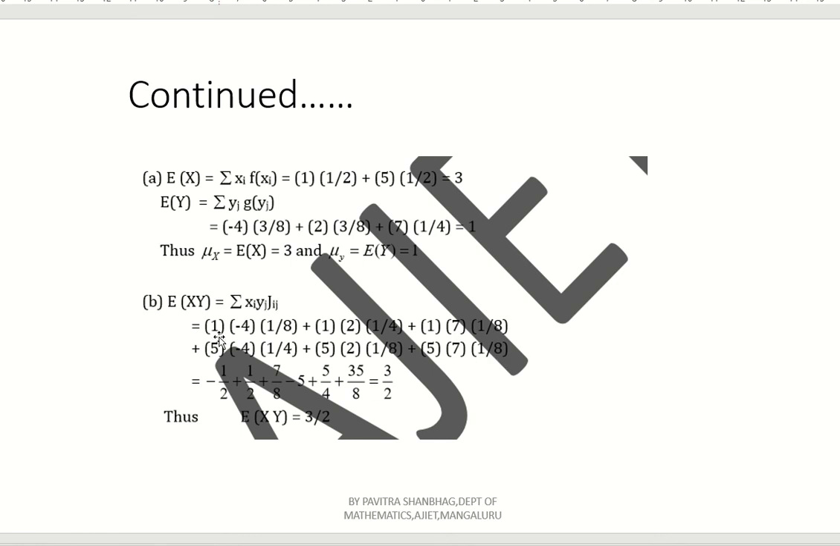Now simplify here. Minus 4 by 8 is minus 1 by 2, plus 2 into 1 by 4 means 1 by 2. Next, 7 into 1 by 8 means 7 by 8. Next, minus 4 into 1 by 4 gets cancelled, minus 5 remains here. Next, 5 into 2 by 8 means 5 by 4, plus 7 into 5 means 35 divided by 8. Now if you simplify, you will get 3 by 2. Okay, so what is the expectation of capital XY? That is 3 by 2.